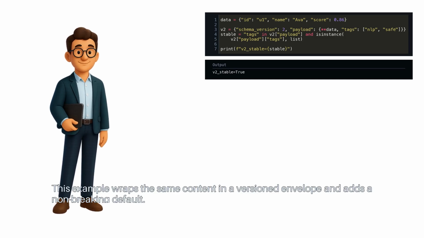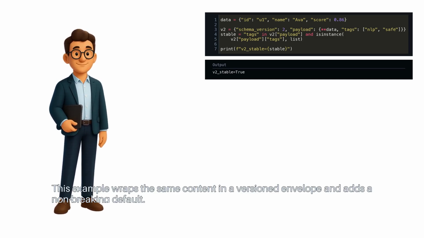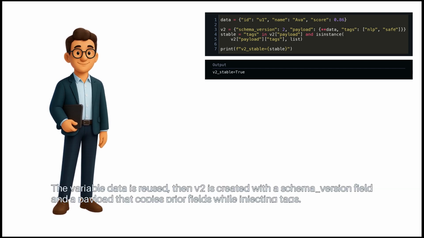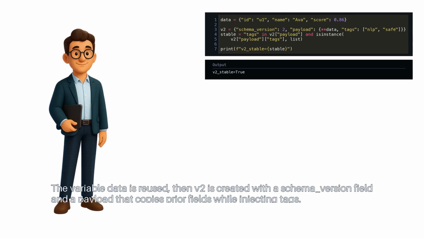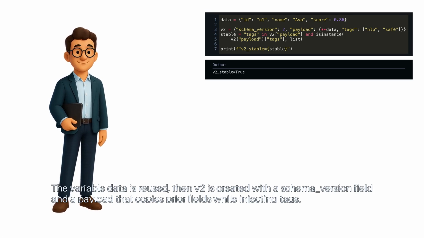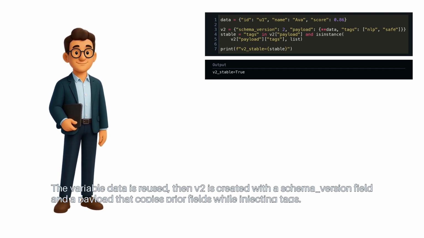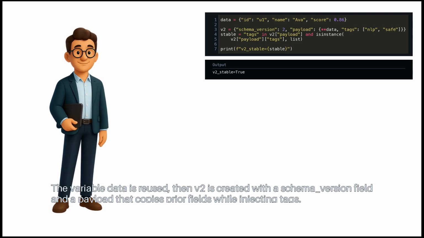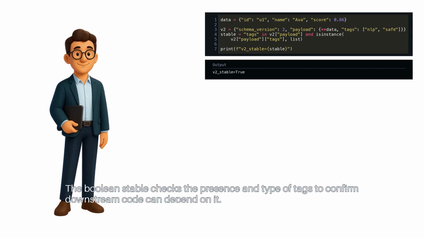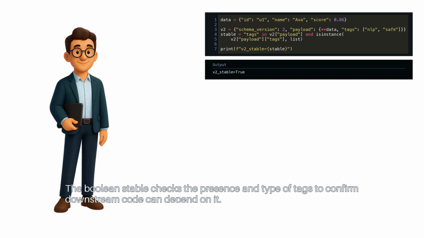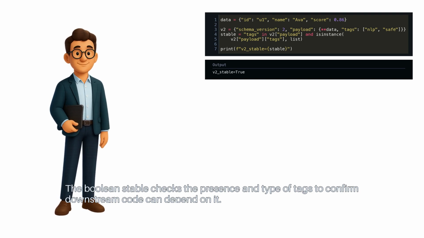This example wraps the same content in a versioned envelope and adds a non-breaking default. The variable data is reused. Then V2 is created with a schema version field and a payload that copies prior fields while injecting tags. The Boolean stable checks the presence and type of tags to confirm downstream code can depend on it.